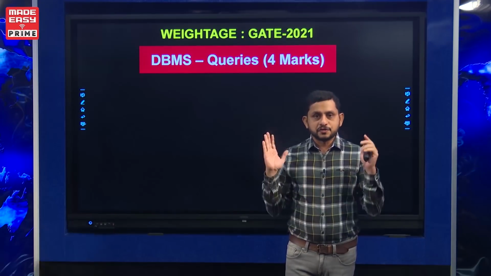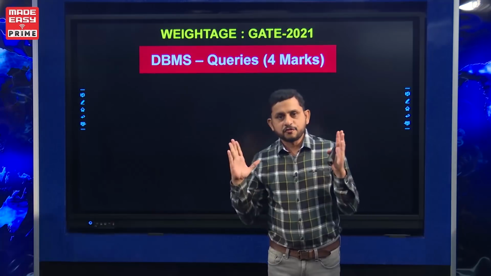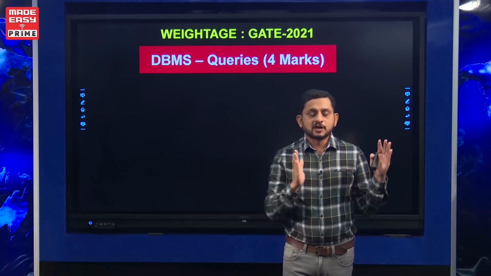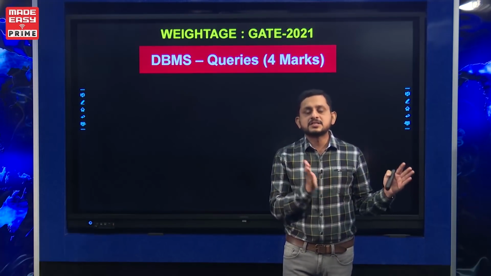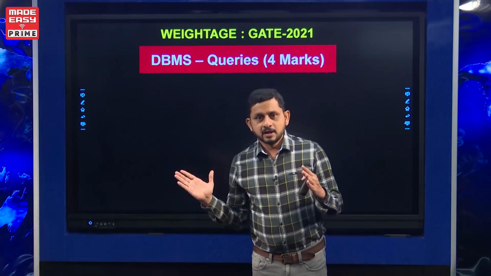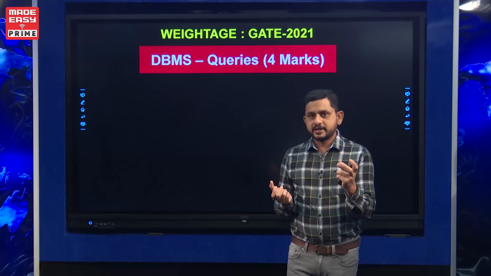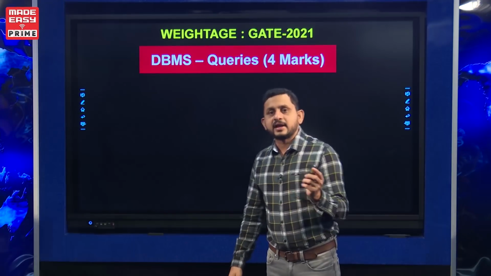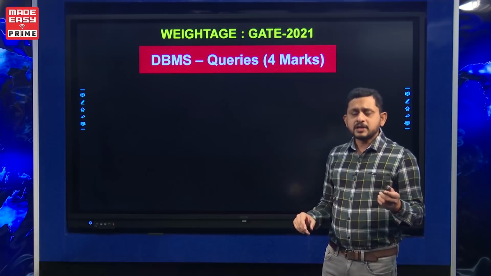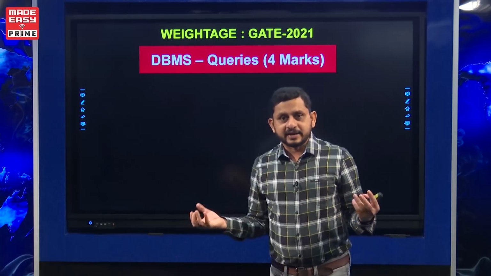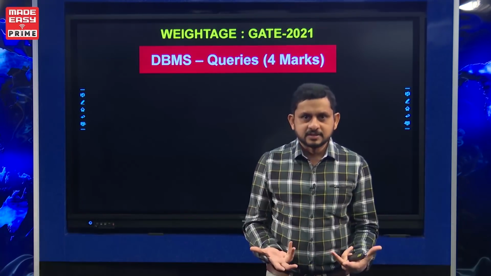So we use a lot of set theory applications, first order logic applications, and predicate calculus applications to develop the queries. So GATE questions on queries are a little mathematically oriented. It's not like plain writing of a simple query.